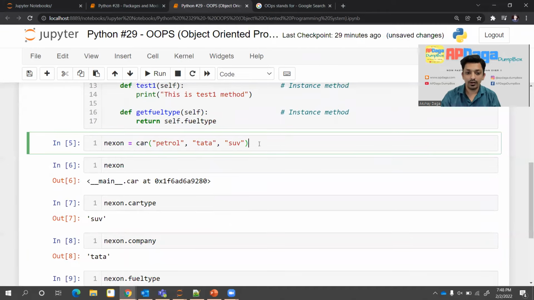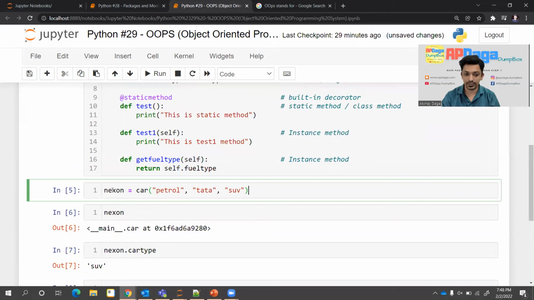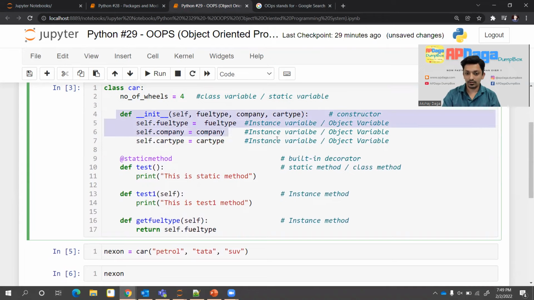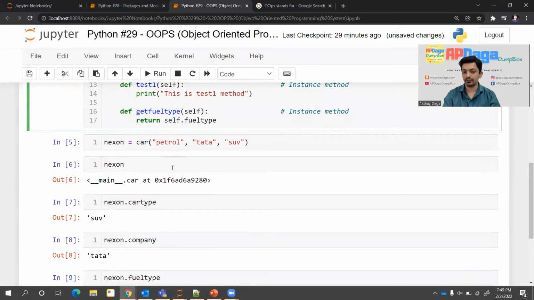So basically what happened here, whenever I wrote this syntax and executed this, I'm trying to create an object Nexon of class type car and passing these 3 values. Internally at this line, one function got called, which was nothing but a constructor. While creating an object, the constructor gets called automatically, and this is the constructor we have written. We have to pass these 3 values, and these 3 values were assigned to these 3 local variables, and those 3 local variables were assigned to instance variables respectively. So that's how we created the object.